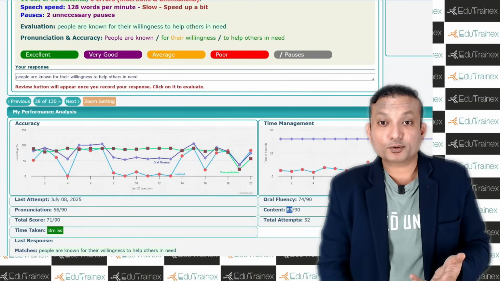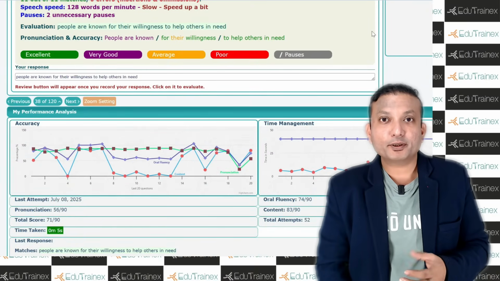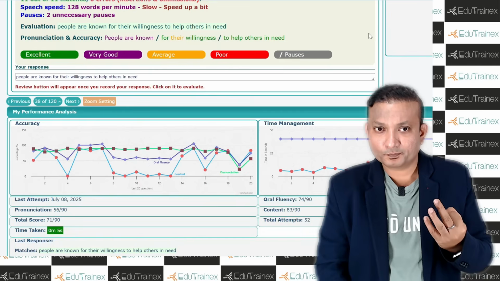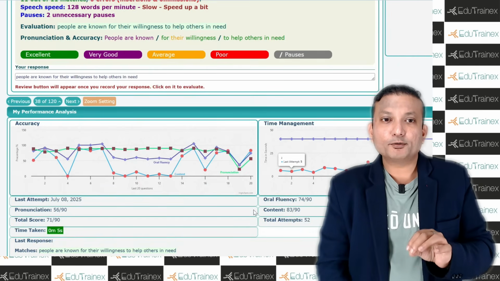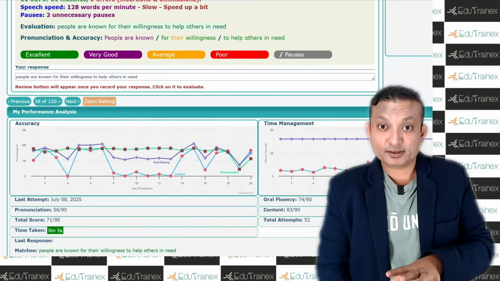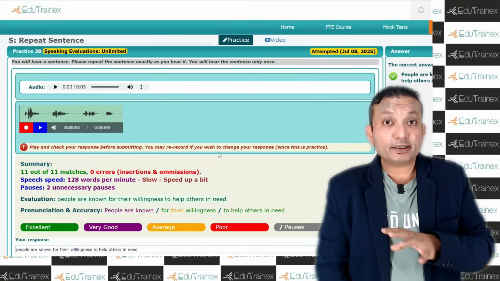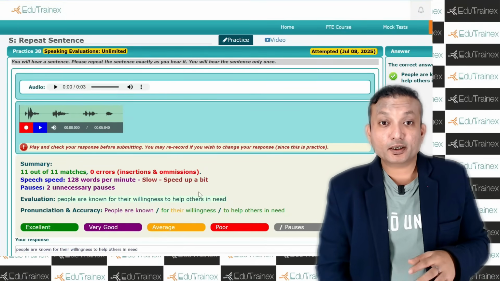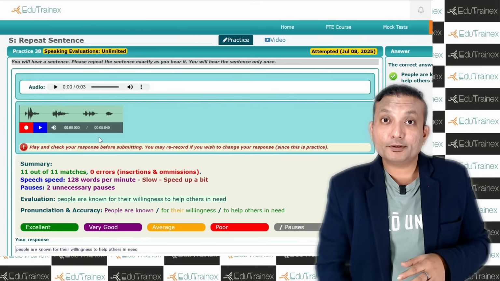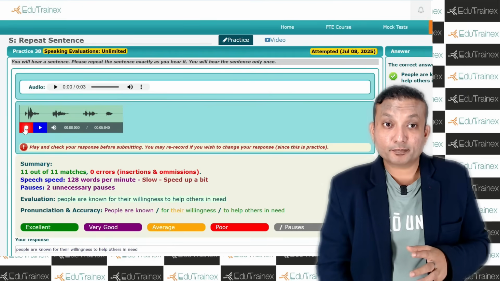See, content score is quite high, but no use, right? Because content is only 3 points total. So out of 90, it will be how much? Something around this. So this is what you need to avoid. And if you are speaking less than 100% and again you are committing a lot of mistakes, then even scores will vary. So let's try something like that.